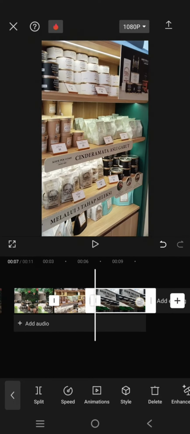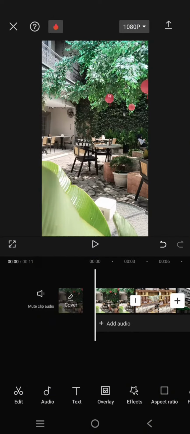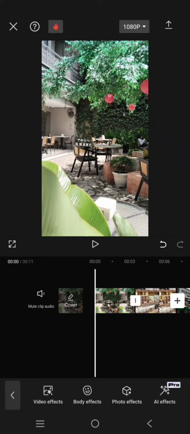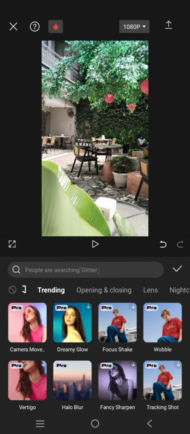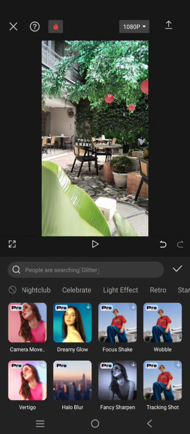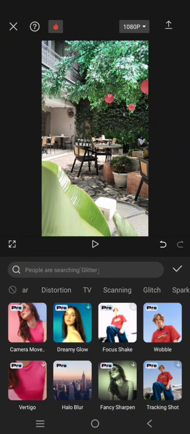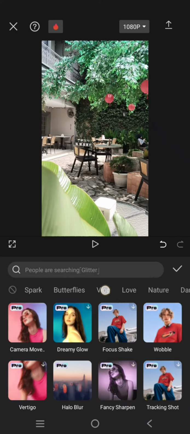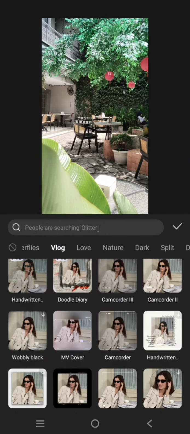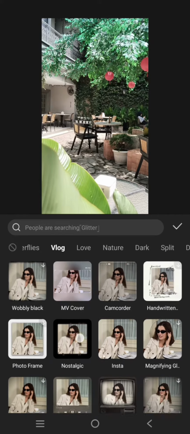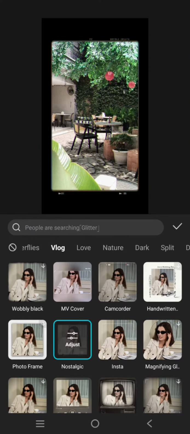And after that, head to the video effect. So click on the effect, video effects. Here, swipe through the category, then select the vlog category. So here, scroll down and you'll easily find this nostalgic effect.